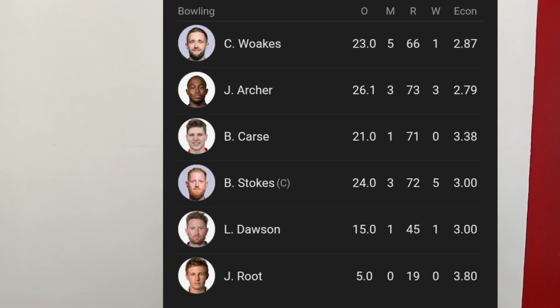Now let's look at the bowlers for England. We have Chris Woakes with 1 wicket and economy of 2.87. Archer with 3 wickets and economy of 2.79. Then Ben Stokes with 5 wickets and economy of 3.00. And then Liam Dawson with 1 wicket and also an economy of 3.00. So nothing much for the first innings. India was bowled out at 358, which was a decent score for a test match.